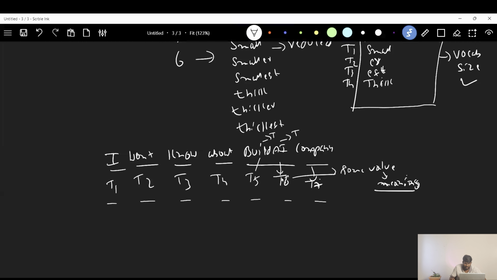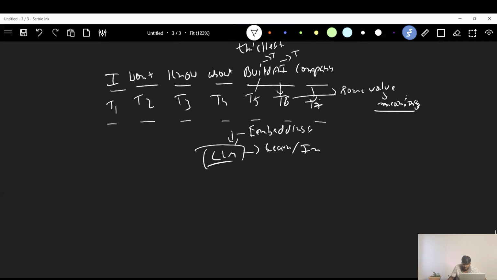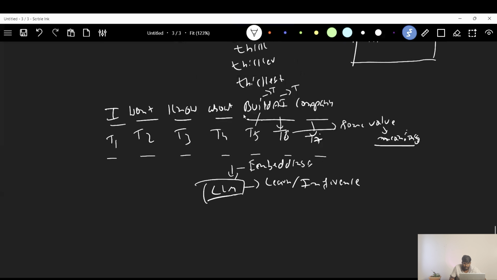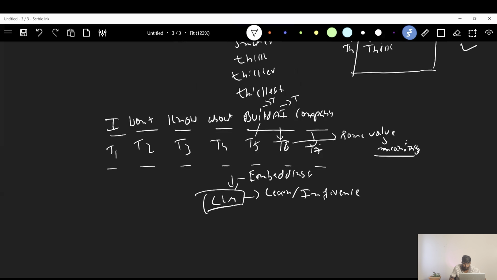If you give this kind of information to the LLM model, of course after tokenization we have to convert it into embeddings. Let's consider we converted it to embeddings and fed it to the LLM model, so that the LLM model is able to learn or do inference properly. Correct, right? Here the second problem of the unknown token is also solved, and there is also the problem we got with character level tokenization, the high compute power.